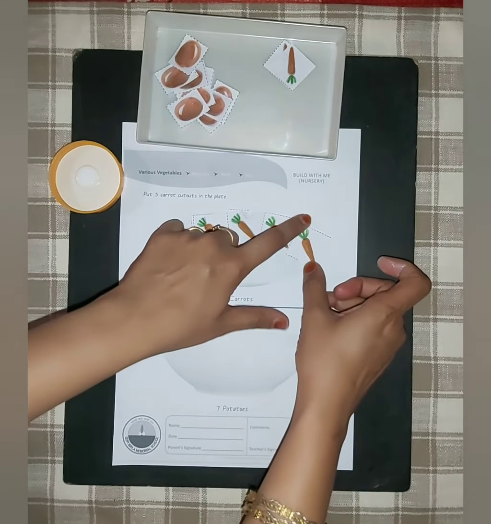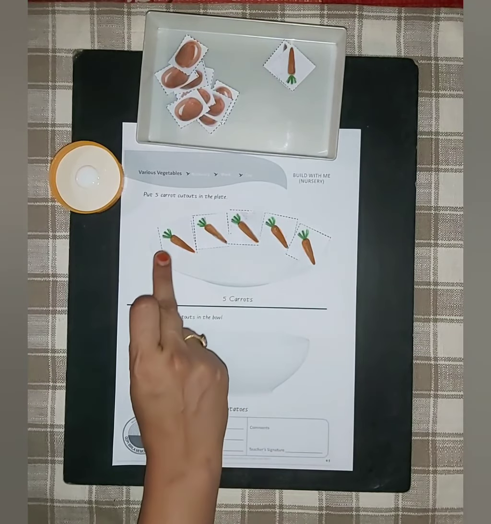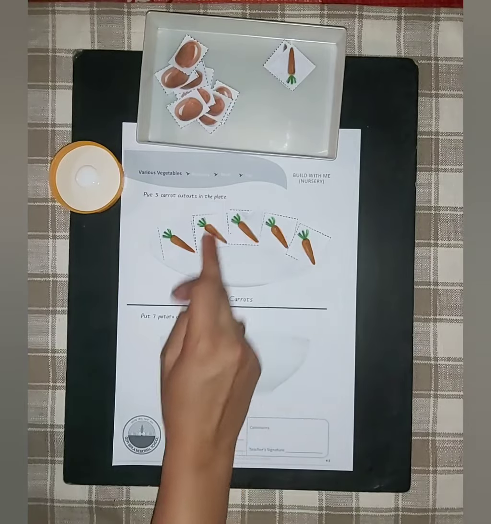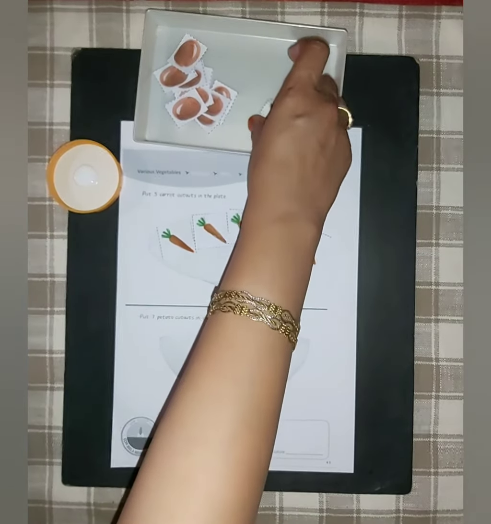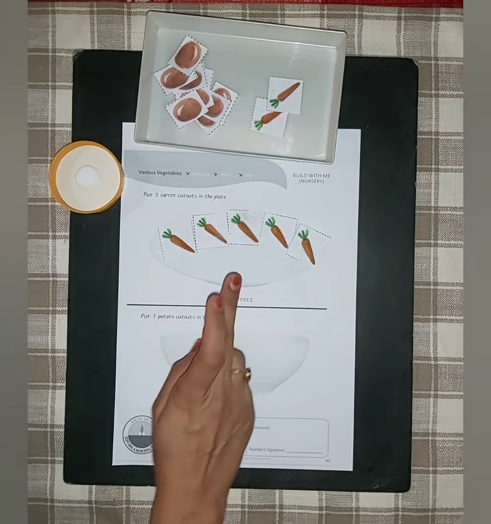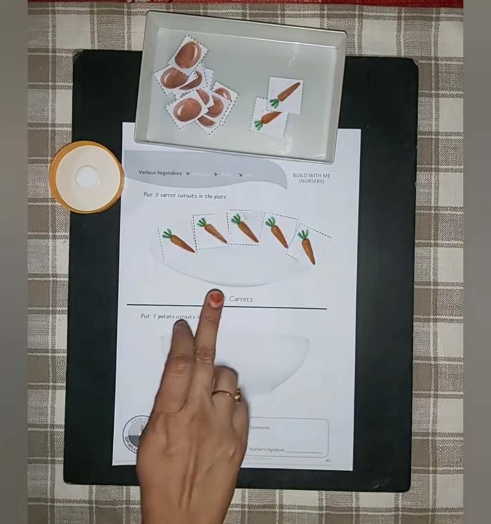5. Now how many carrots were we supposed to stick in the plate? 5 carrots. Let us count again. 1, 2, 3, 4, 5. So can we stick more? We might have more carrots in our tray, but can we stick them in the plate? No. The instruction says we have to stick 5 carrots, so we will only stick 5 carrots.